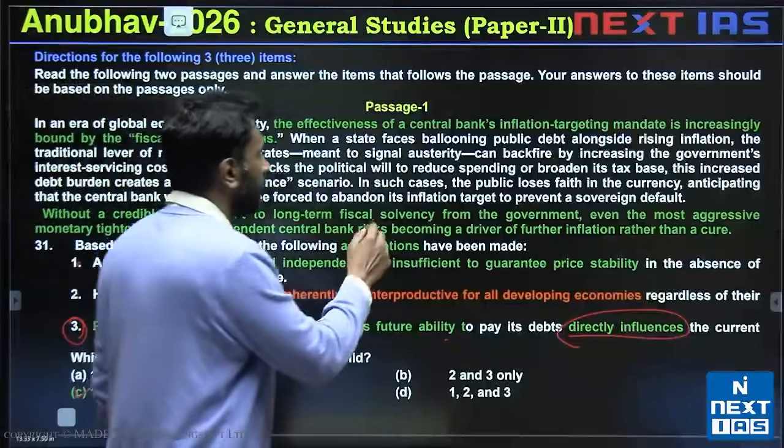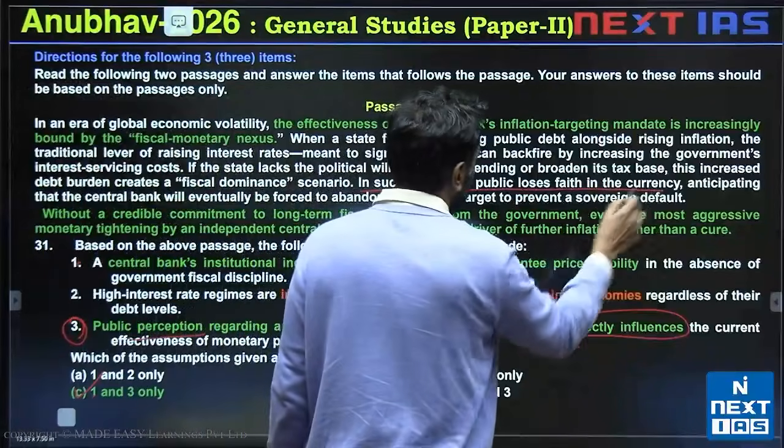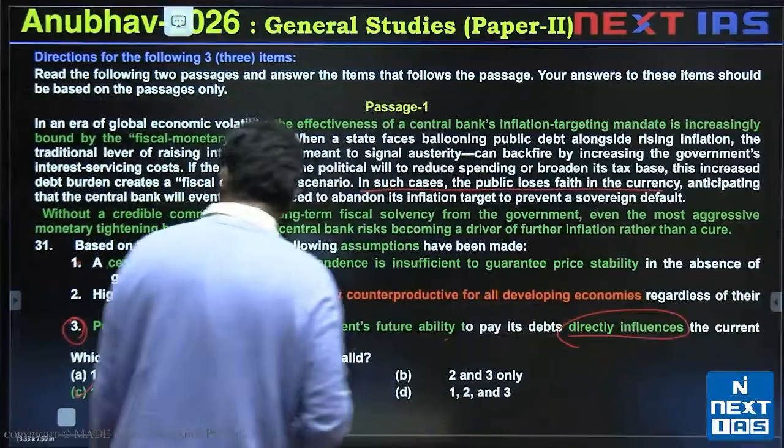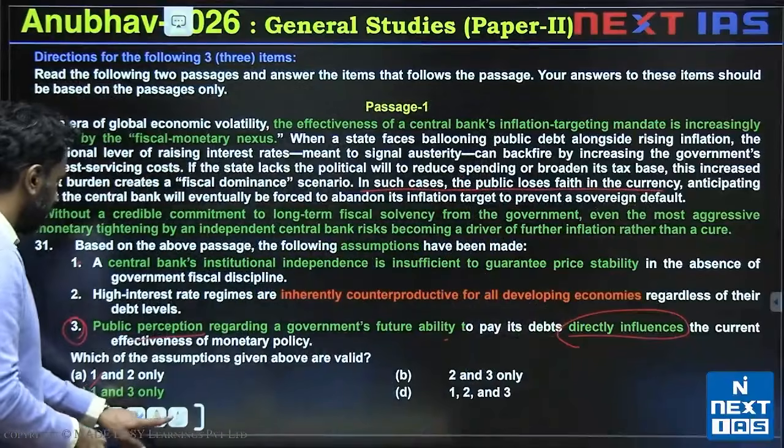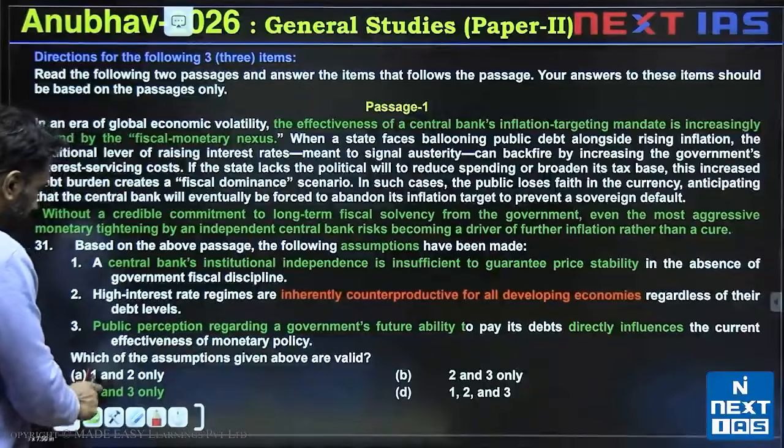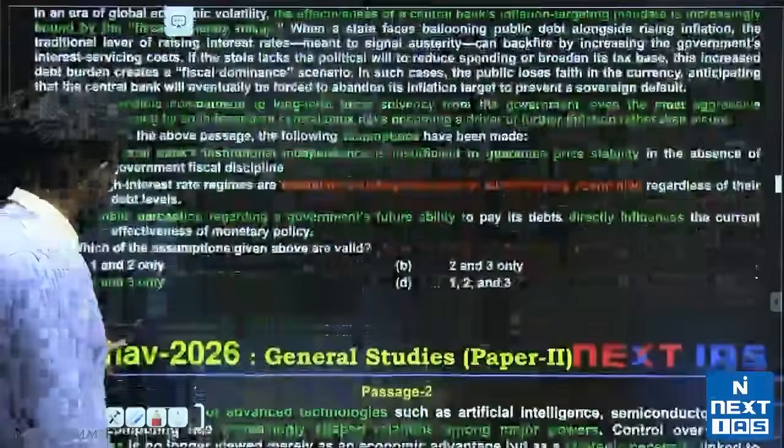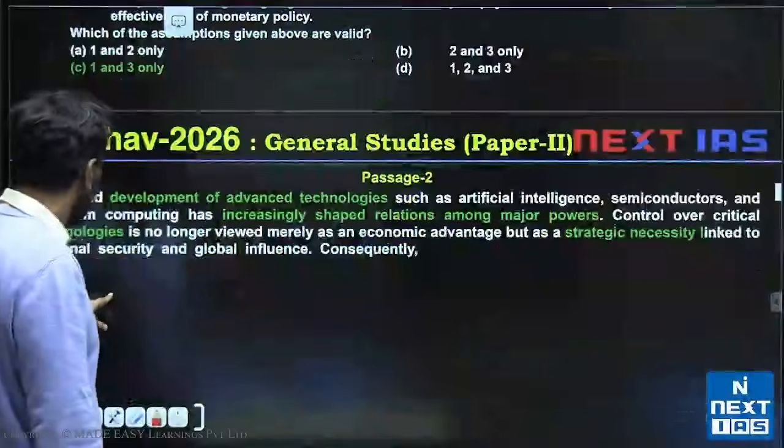In such cases, the public loses faith in the currency, right? So it directly influences. C is the correct answer for question number 31. Okay, let's take a look at question 32.